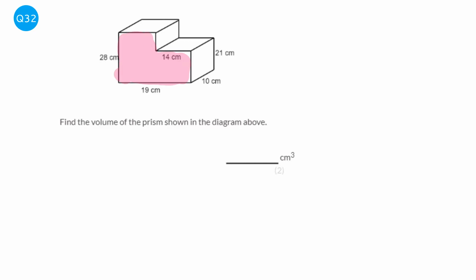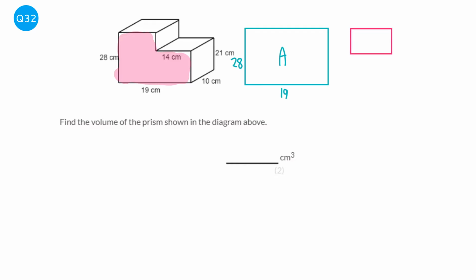And what we can do, and this is one of the methods, is we can work out the area of the full rectangle, which will be 28 by 19. And we'll call this A. And then we can take away the little part that is not there. So the missing part, which is going to be 14 across. We've got to do a bit of maths here to work out how high it is. So we've got 28 in total, 21 we don't want, so that would be 7 high. We're going to call this B.